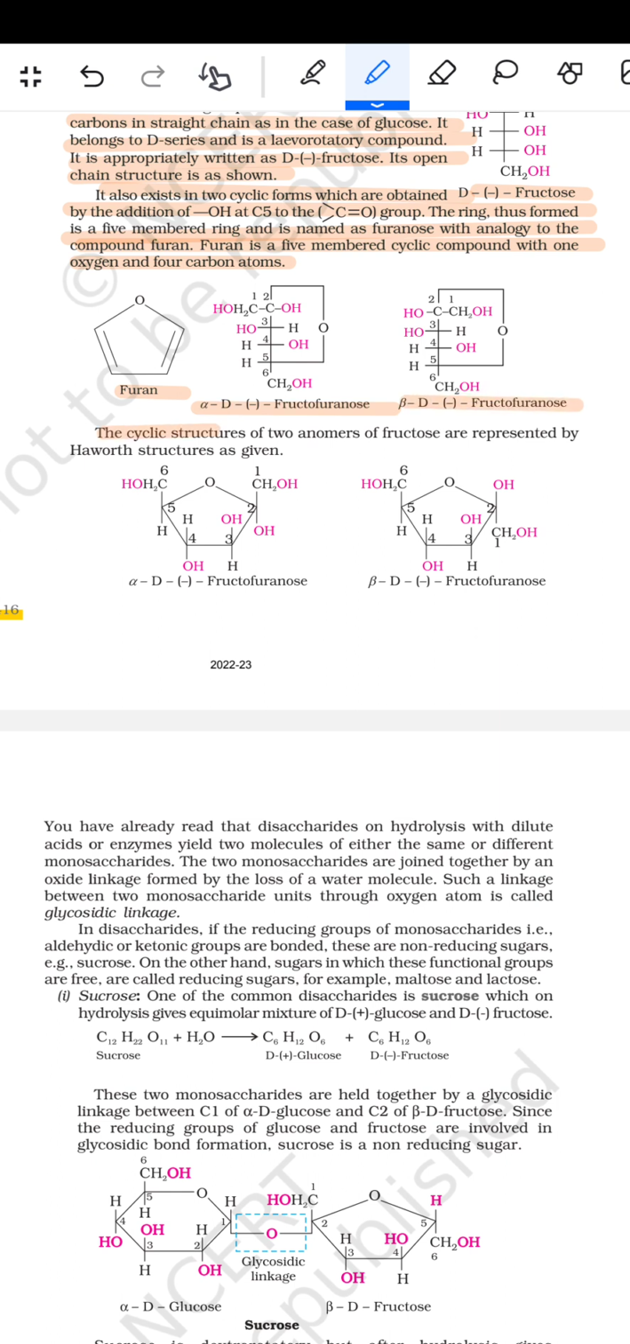आता है। The cyclic structures of the two anomers of fructose are represented by the Haworth structures as given. तो अल्फा डी फ्रुक्टोफ्रेनोज ये हो गया और बीटा डी फ्रुक्टोफ्रेनोज ये हो गया।